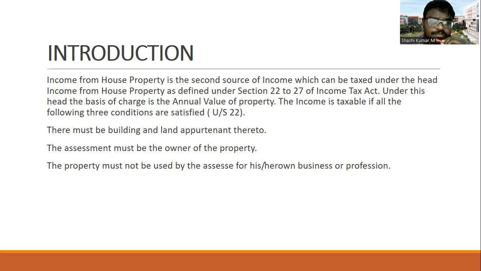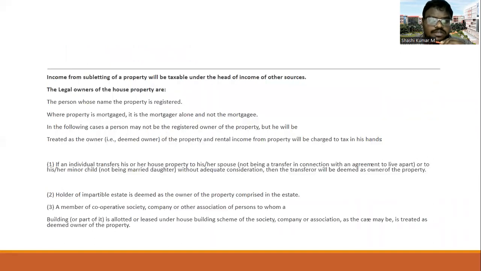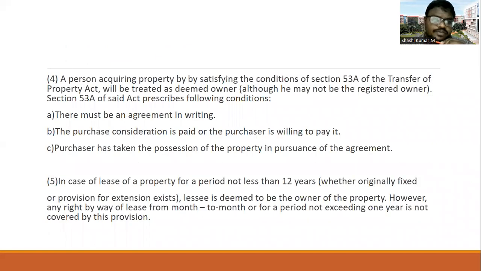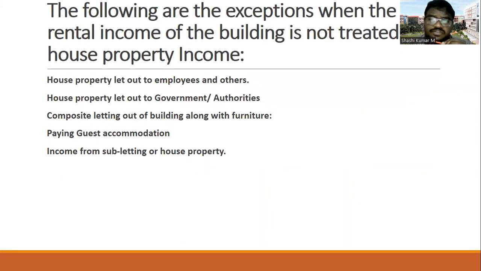And the property must be used by the assessee for his own business or profession. Then only he can pay tax on income from house property. So when it comes to income from house property, what are the different types of income that are exempted? House property let out to an employee and others cannot be considered as income from house property, and house property let out to a government authority is also not considered.